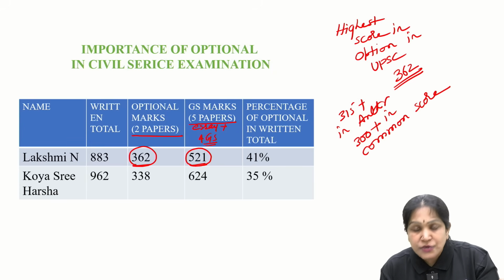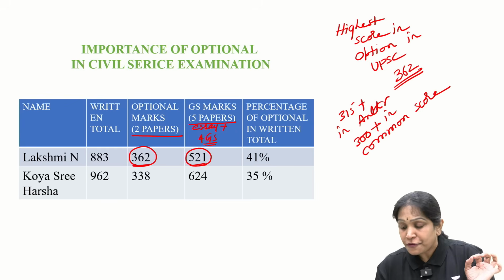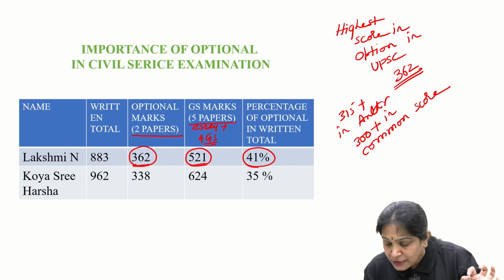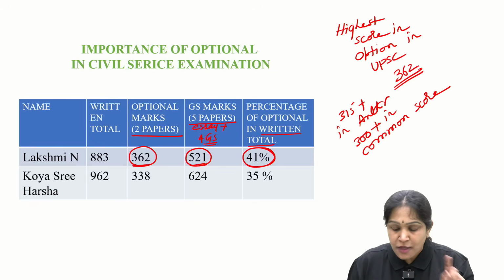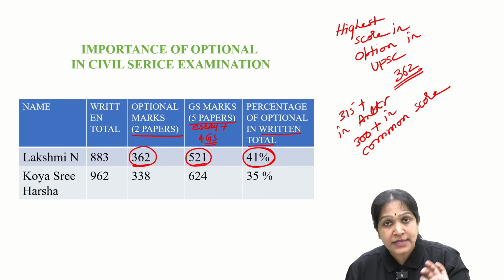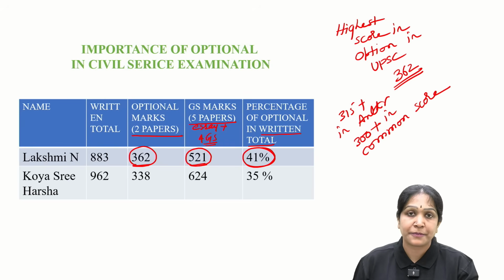Only 2 papers together she scored 362. It means 41% of the written total, not considering the interview marks. About 40% of the written total she scored from only optional.